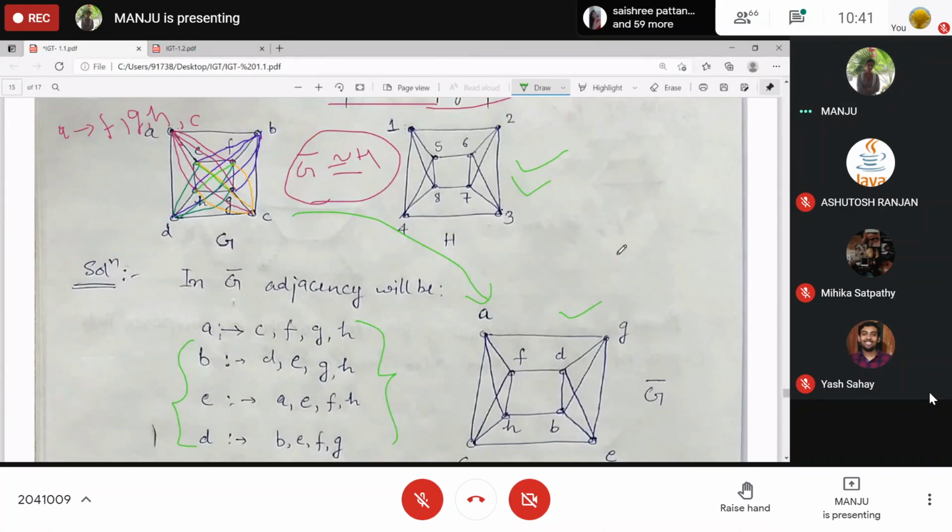Okay. Now, which map will you define so that that map will become the isomorphism? The corresponding vertex goes to corresponding vertex, right? This is your G complement. One is going to, tell me, I will define the map.